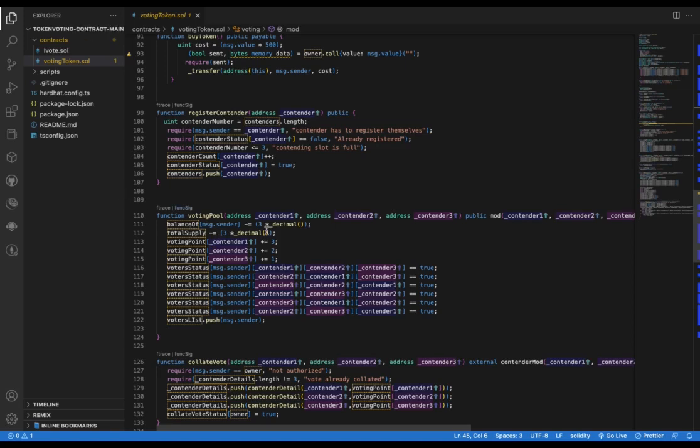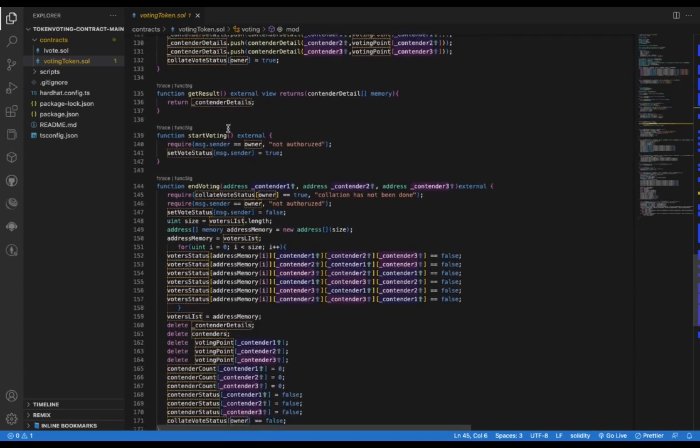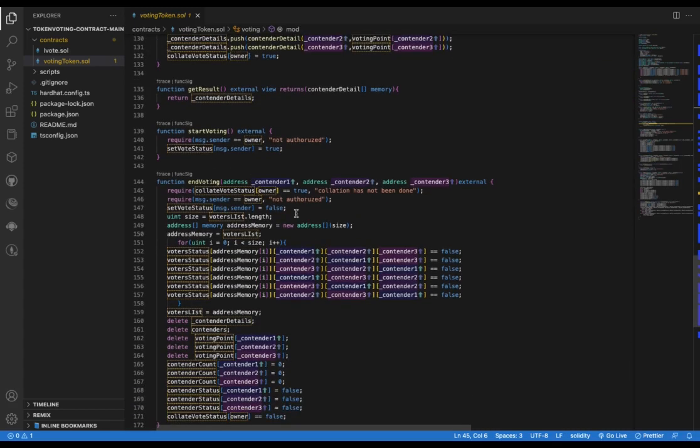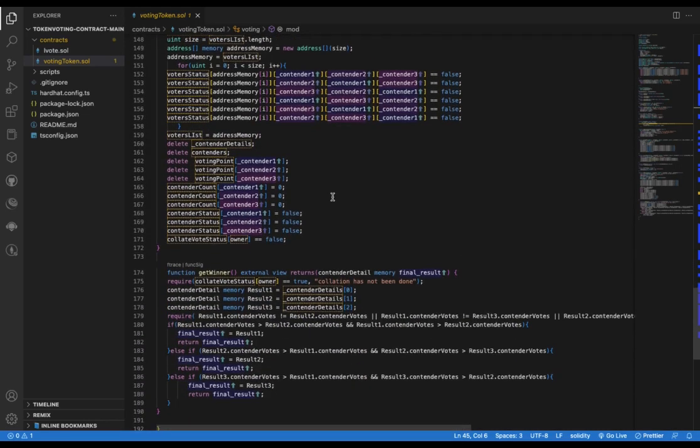And I created a voting pool where the whole voting will be packed together. So I have a function to collect votes and get results, and I made a limitation such that only the owner can commence the voting process, and only the owner can end the voting process. Ending it empties the whole voting storage, in such a way that the next set of voters can come in. And there's one thing: only a limited number of people can be voted for at a time.